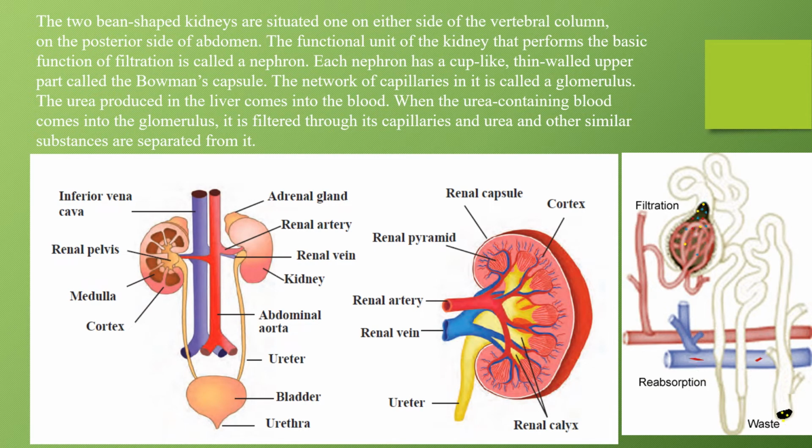Here you can see the two bean shaped structure. ठीक है, हमारे घरों में चौले की होती है ना बीन्स, उसकी तरीके के हमारे किडनीज का स्ट्रक्चर होता है. इतनी छोटी नहीं होती है, they are quite big. The two bean-shaped kidneys are situated on either side of the vertebral column. Vertebral column किसे कहते हैं?